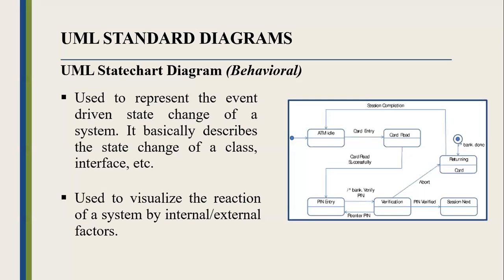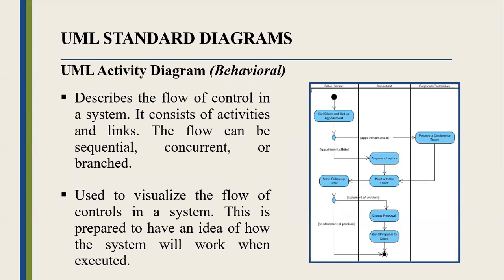UML activity diagram describes the flow of control in a system. It consists of activities and links. The flow can be sequential, concurrent, or branch. It is used to visualize the flow of controls in a system. This is prepared to have an idea of how the system will work when executed.